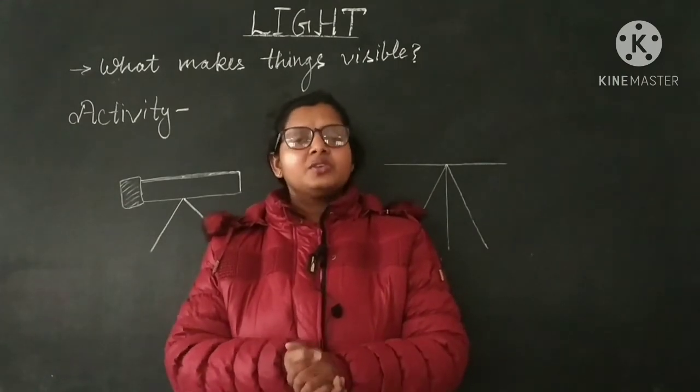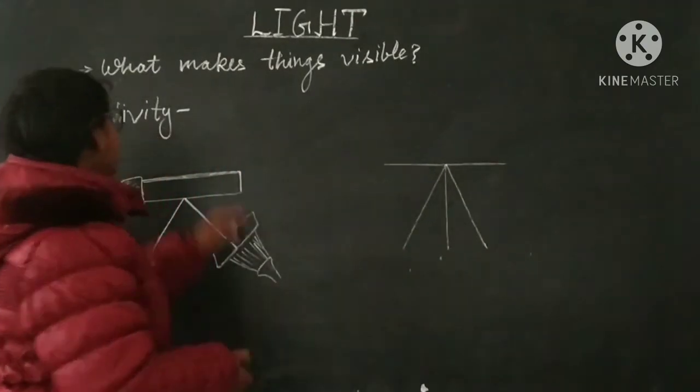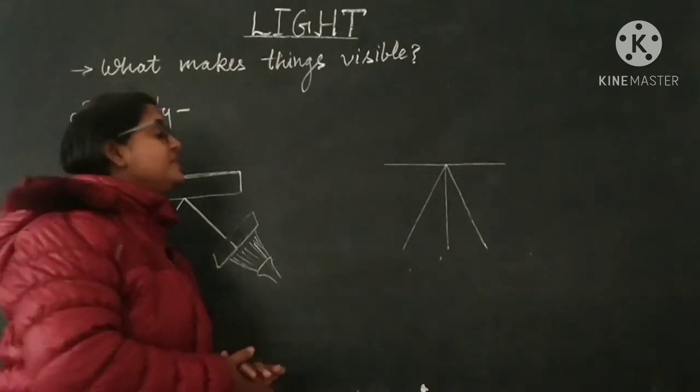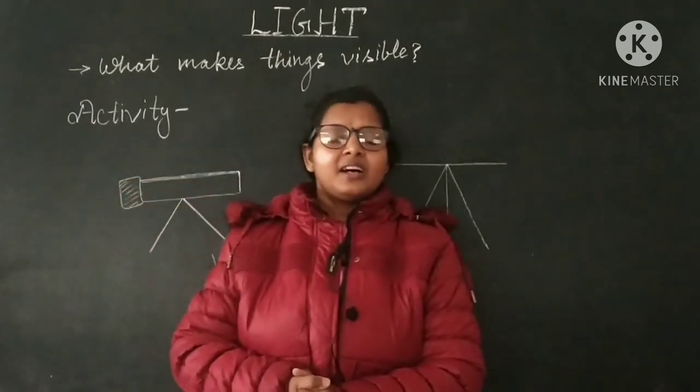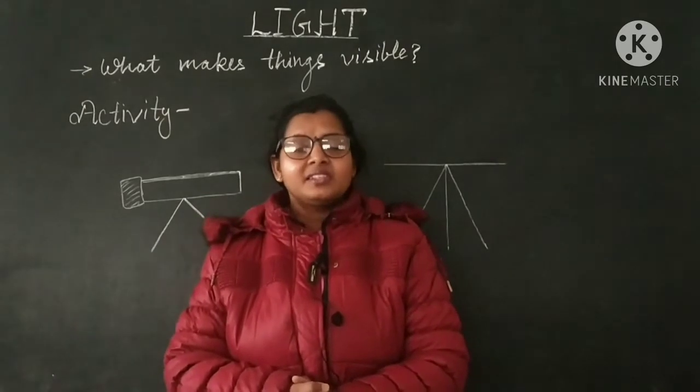So the first question is, what makes things visible? Means, in the presence of light, how can we see the materials, the objects or the things?